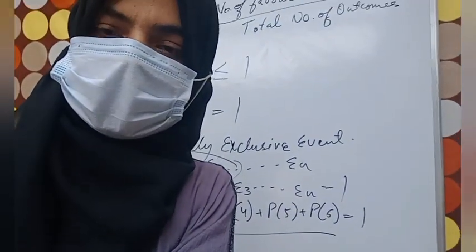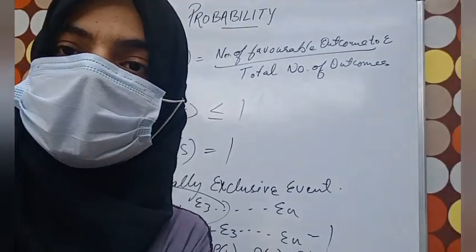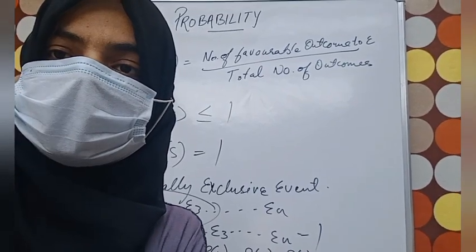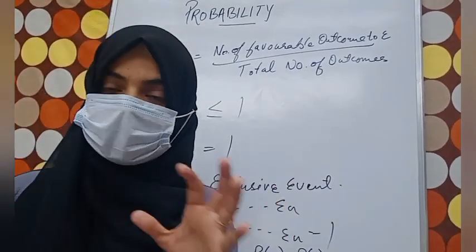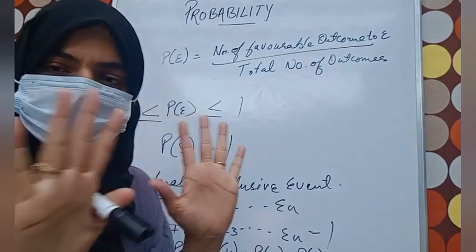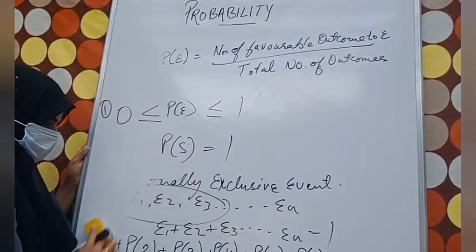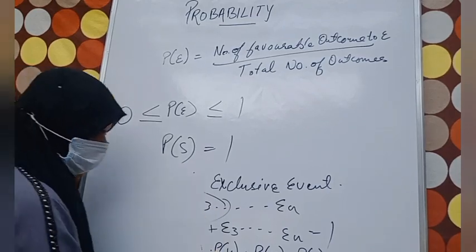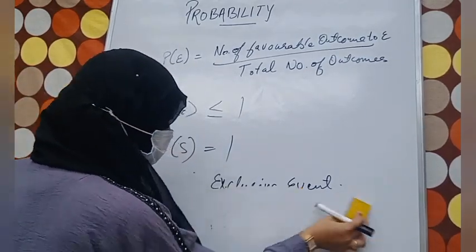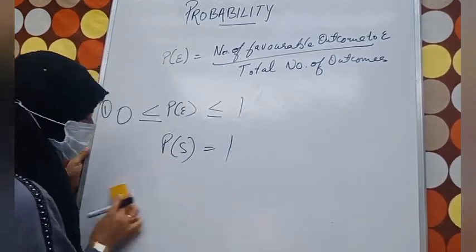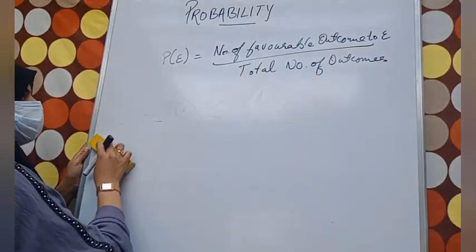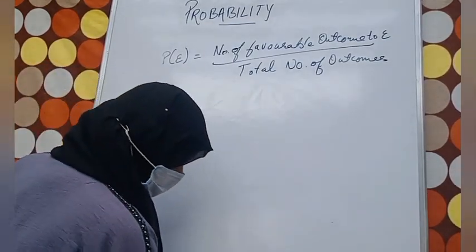Now, empirical or experimental probability. In this case, there is only simple probability of event occurring equals the number of trials in which the event occurs upon total number of trials.